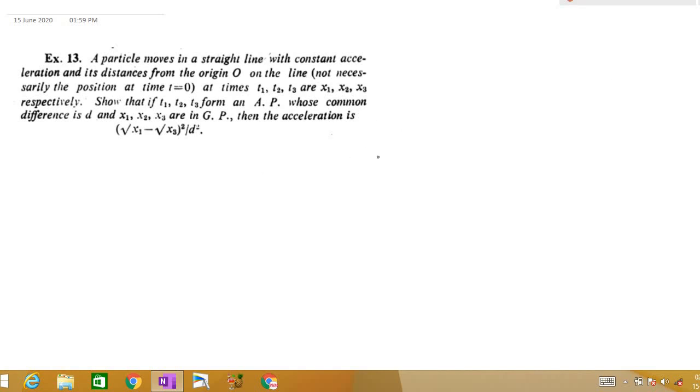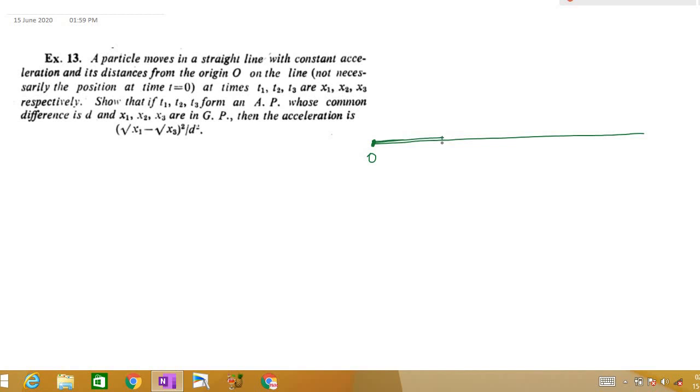What they say here is that a particle is moving in a straight line. This is the starting point. They are saying that it is not necessarily the position at time t is equal to 0. So they are moving at 3 different times. It is not that we should always start with O to go to 3 different positions.